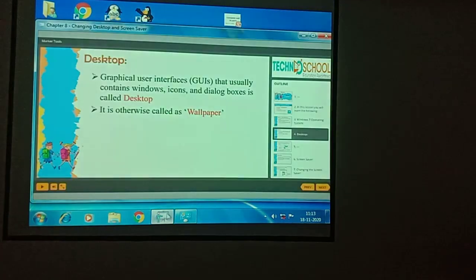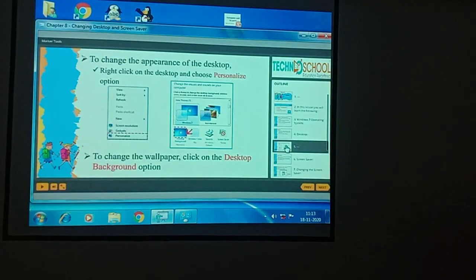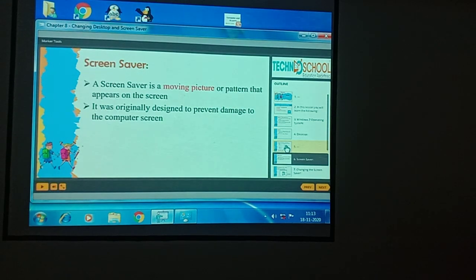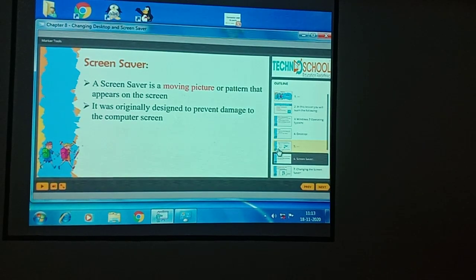Okay. Next, we are going to learn about a screensaver concept. Screensaver is a moving picture or a pattern that appears on the screen. It was originally designed to prevent damage to the computer system. It's mainly designed to prevent the damage, children. So when the system is inactive, when we are not using the system for more than 5 minutes, that time the screensaver will appear. Okay.